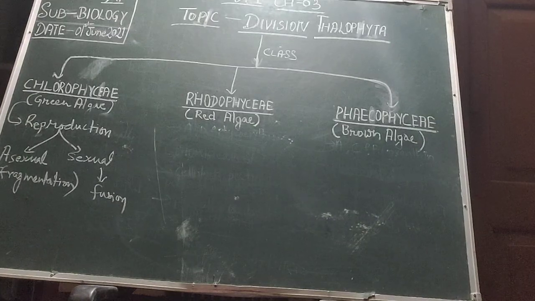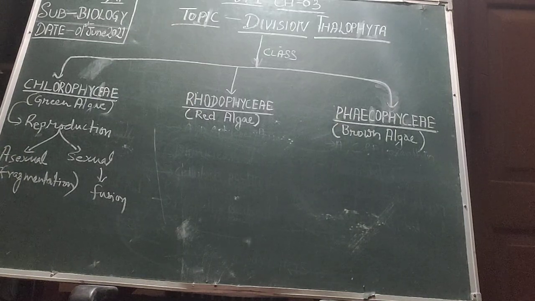Students, let's discuss Chlorophyceae reproduction first. As Chlamydomonas is an example of Chlorophyceae, it reproduces by the asexual method, vegetative propagation, and they have flagellated zoospores, so they produce zoosporangia inside them. When sexual reproduction takes place in them, it occurs by isogamous or anisogamous fusion of gametes, or oogamous fusion.